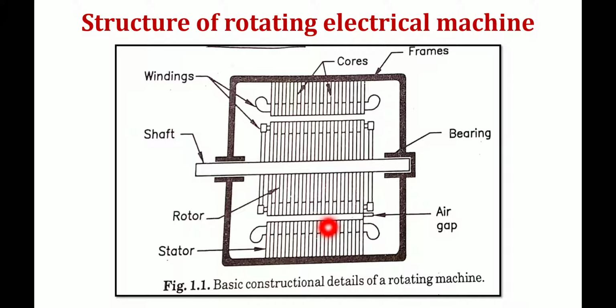It also consists of the rotor and stator teeth, and the stator and rotor cores. Getting my point? So this is the function of the magnetic circuit.